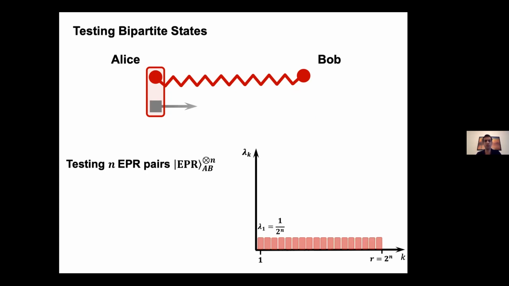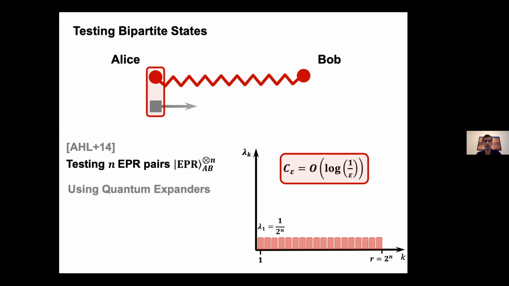Now, let's move to a more interesting case where we want to test if there are n EPR pairs shared between the parties. Now we have 2 to the n Schmidt coefficients, and they're all equal. You might guess that since this is a maximally entangled state and has a lot of entanglement, it must have a high communication complexity too. But it turns out, in this case, the complexity is also independent of n, the number of EPR pairs, and solely depends on epsilon, the approximation error, via this log 1 over epsilon factor. This is a result due to Aharonov, Harrow et al., where they use quantum expanders to devise a testing protocol for EPR pairs.